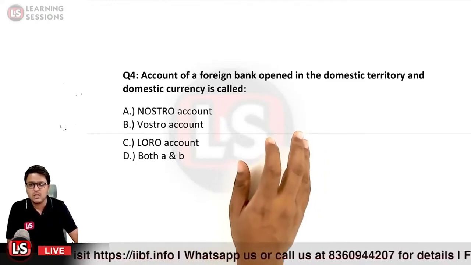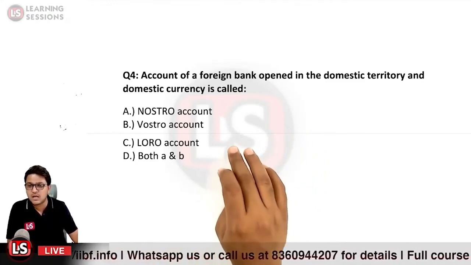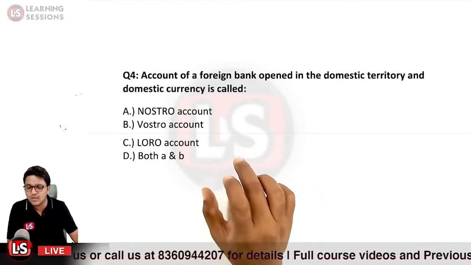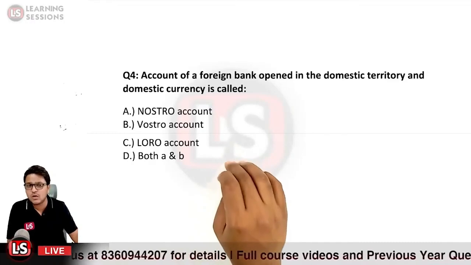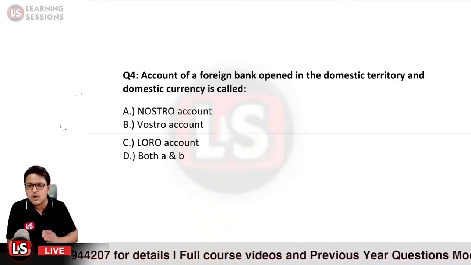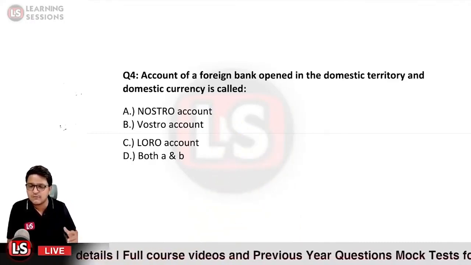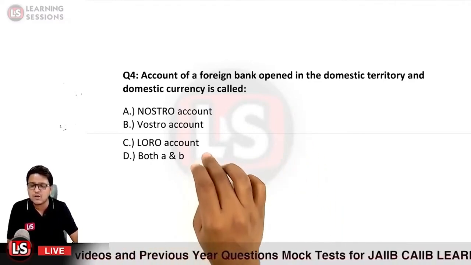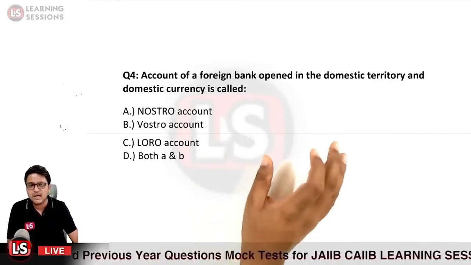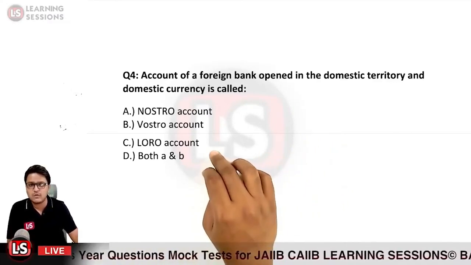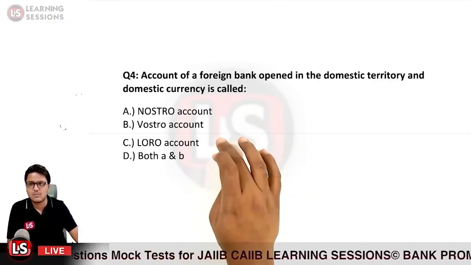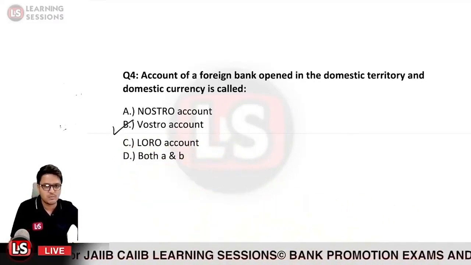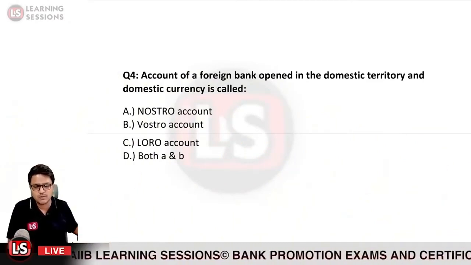The answer would be vostro account, because the account is opened by a foreign bank in our domestic territory and it is in home currency. It is a vostro account. A nostro account is when we are opening our account in a foreign currency in the foreign territory. And when some third party bank is maintaining an account with some other bank, that is a loro account. So that is not related to the loro account and nostro account. So the answer would be option B over here. That is the vostro account.